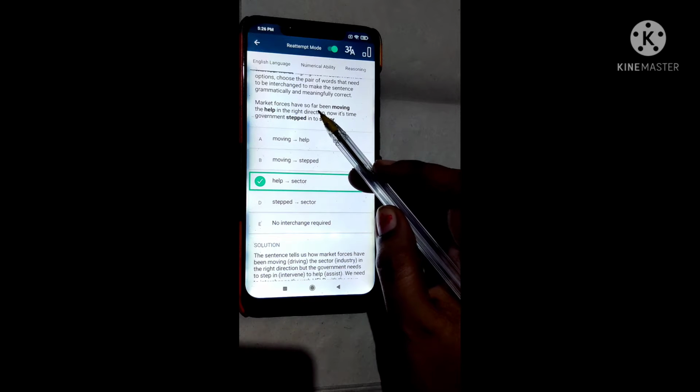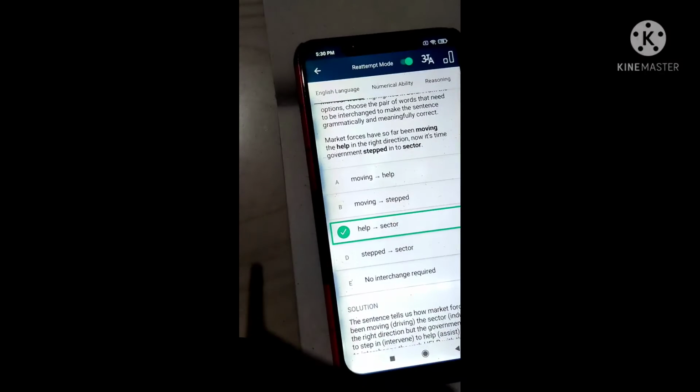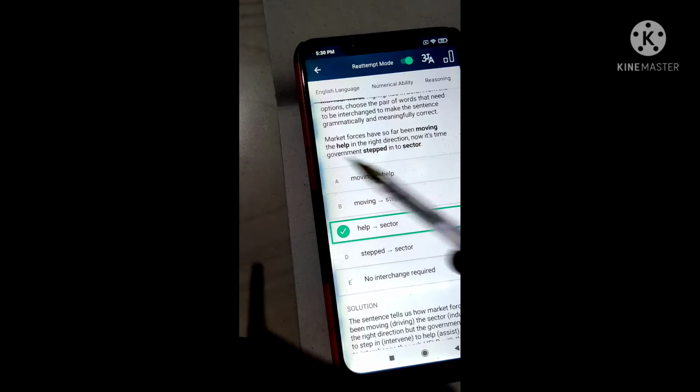Market forces have so far been moving. And next, this question is also correct, guys. The question was: market forces have so far been moving the help in the right direction. Now it's time the government stepped into sector. So I put the option, I think help and sector's positions are interchanged.